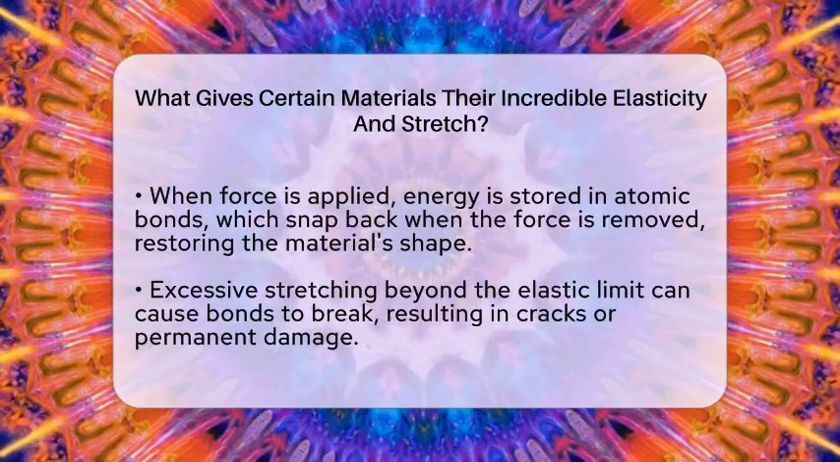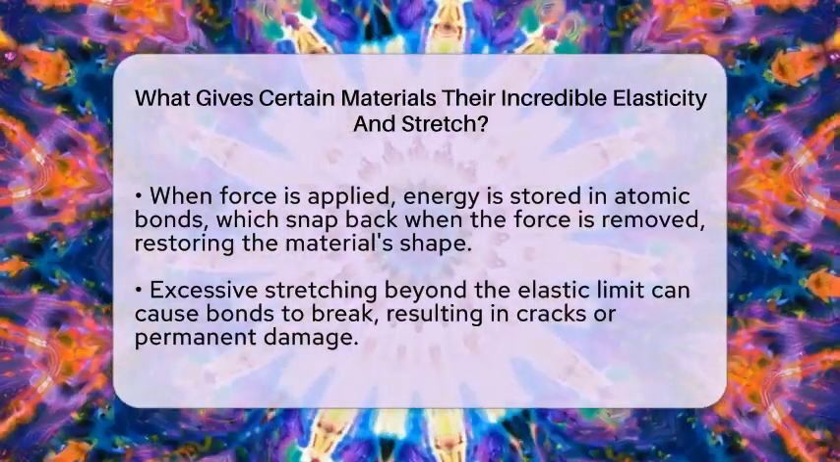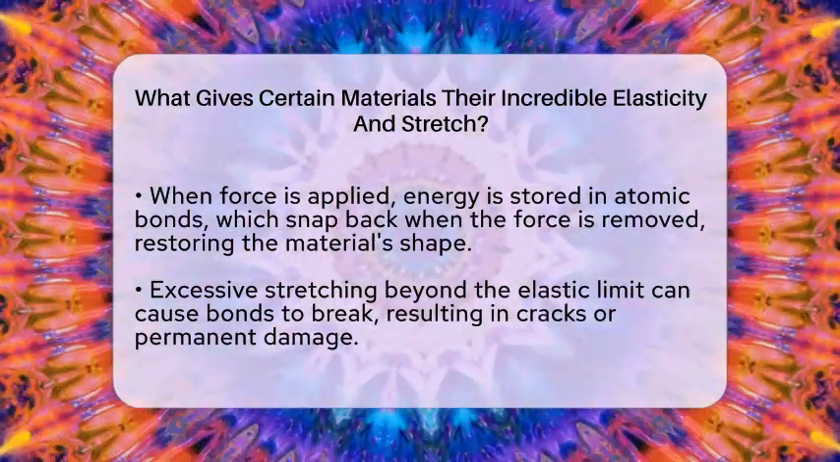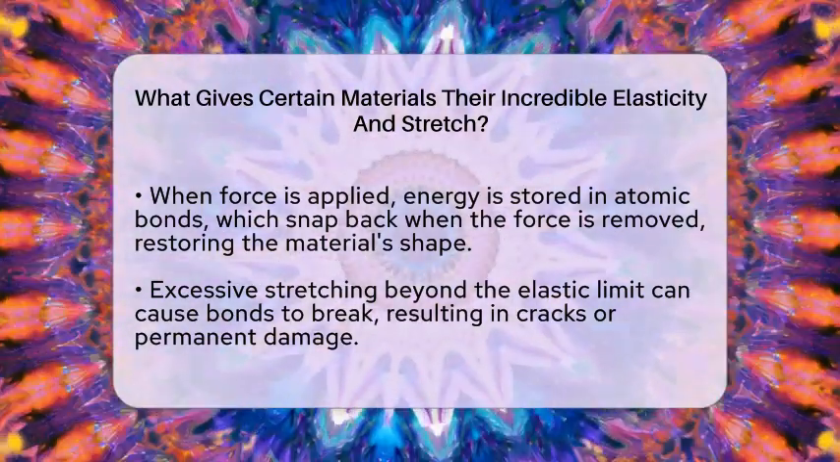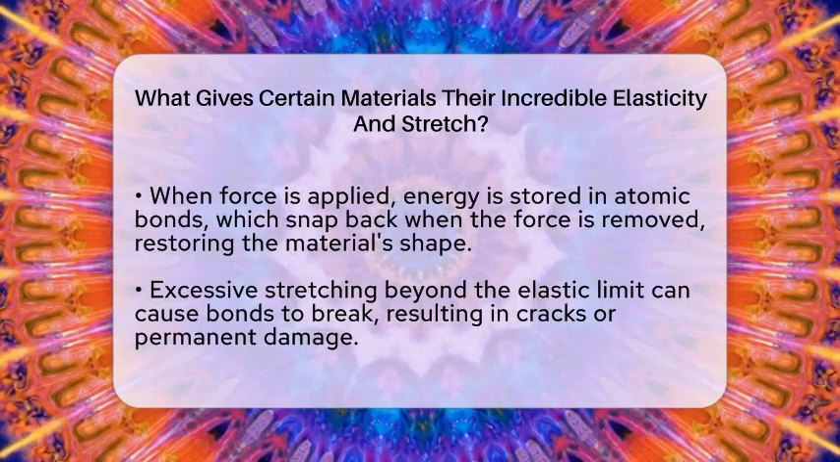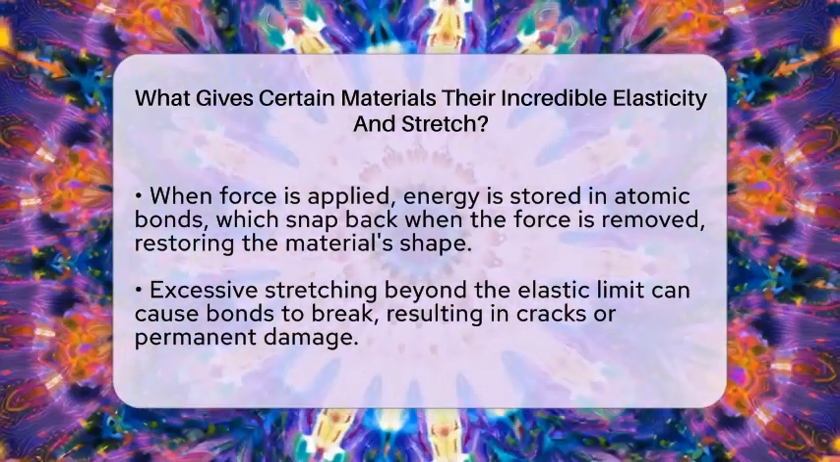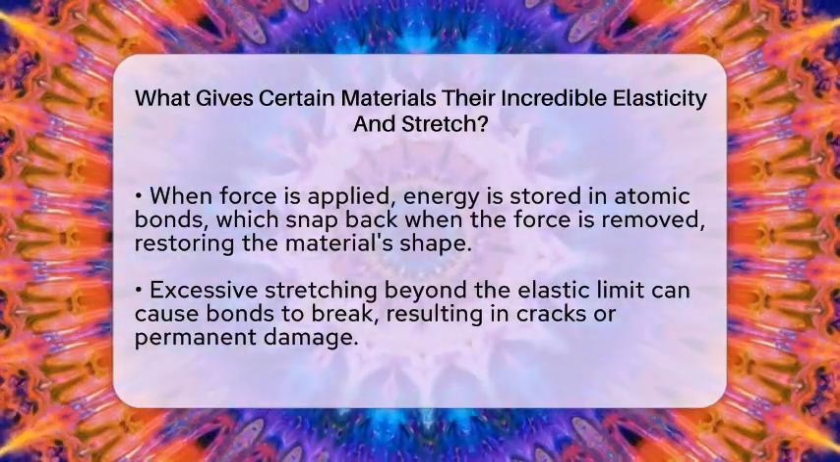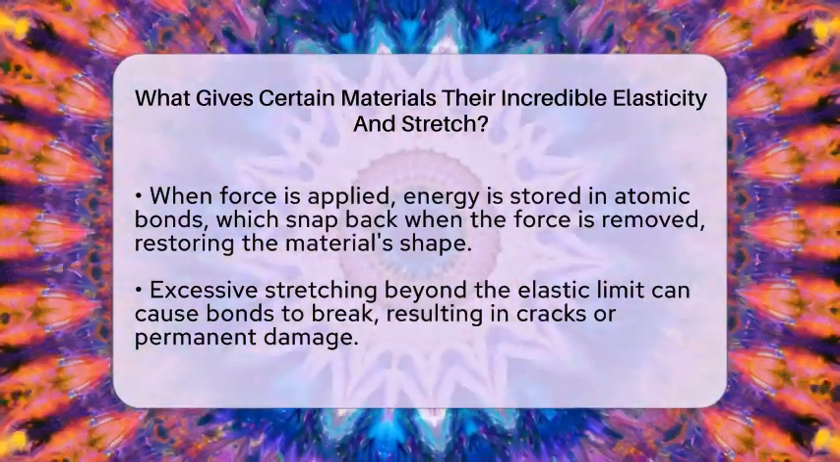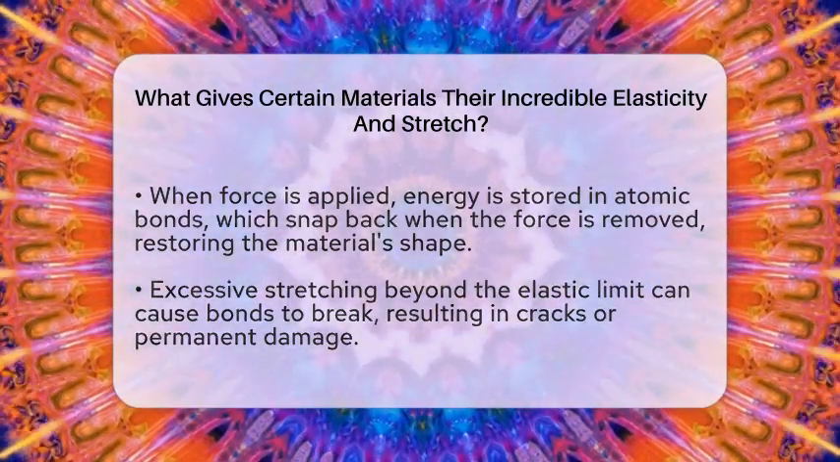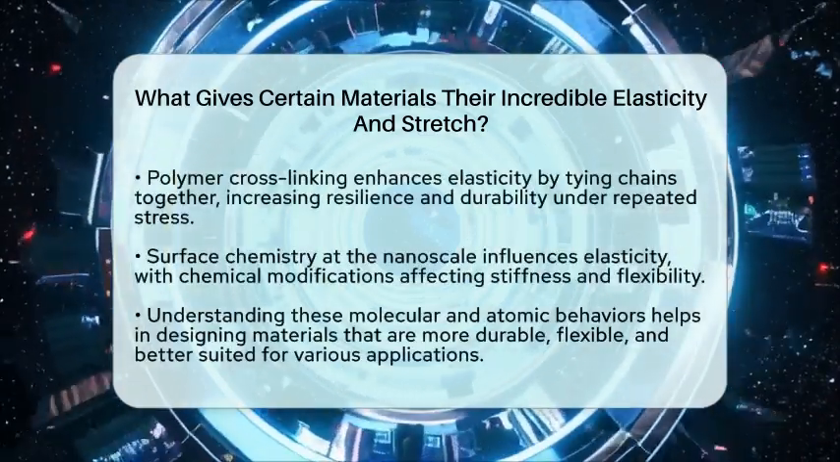Polymer cross-linking also plays a big role in elasticity. Cross-linking is like tying the chains together with chemical links, making the network more resilient. This process boosts the material's ability to withstand stress and recover from deformation. It's especially important in products like rubber tires or elastic bands, where durability under repeated stretching is needed.